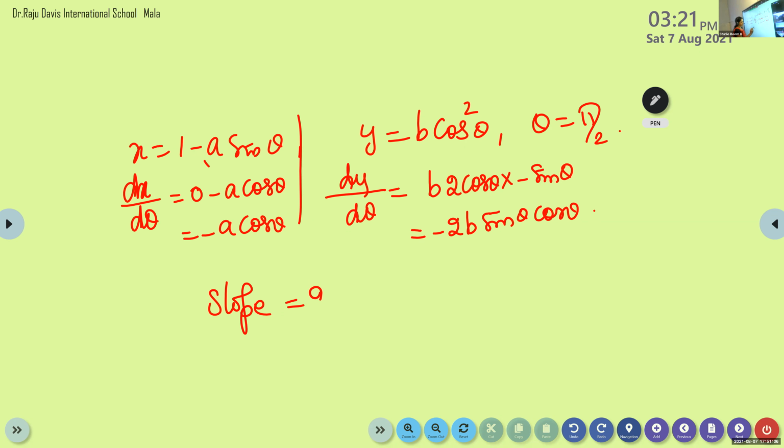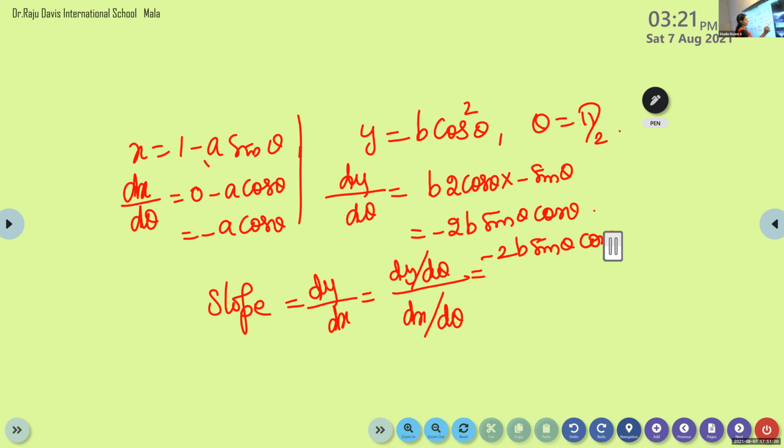Slope is same as dy by dx, which is dy by d theta by dx by d theta. That is minus 2b sin theta cos theta by minus a cos theta. So here these two values will get cancelled. So we get 2b sin theta by a.